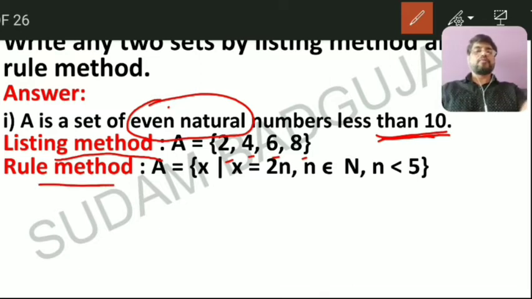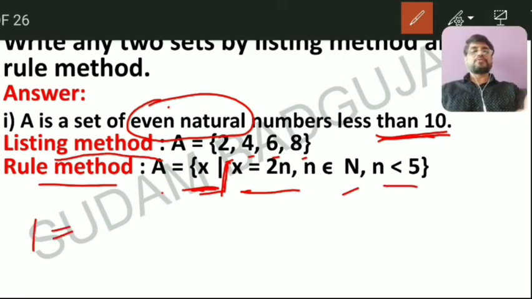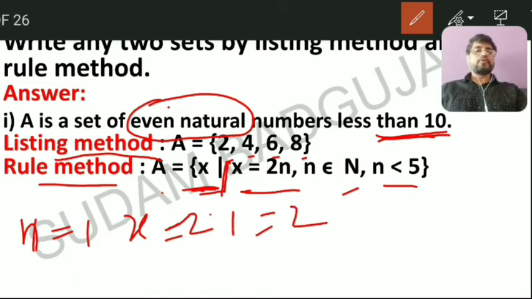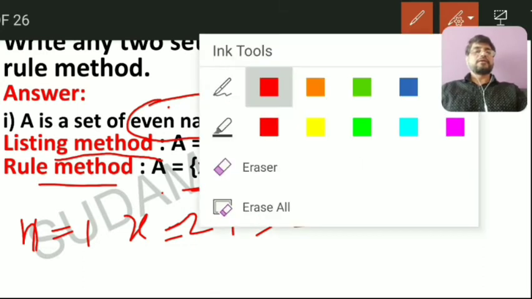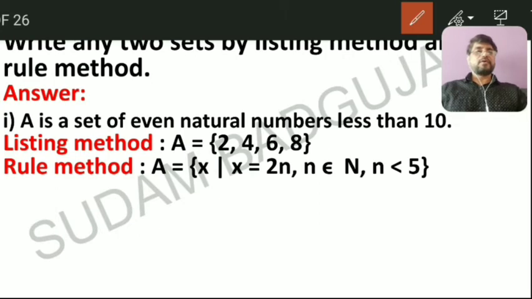And in rule method, in rule form, set A is equal to, in curly bracket, {x such that x is equal to twice n, and n belongs to natural numbers, also n is less than 5}. Suppose n is equal to 1, it becomes x is equal to 2 into 1, which is 2. n is equal to 4 gives 2 into 4, which is 8, right? So this is the condition. Now question number,